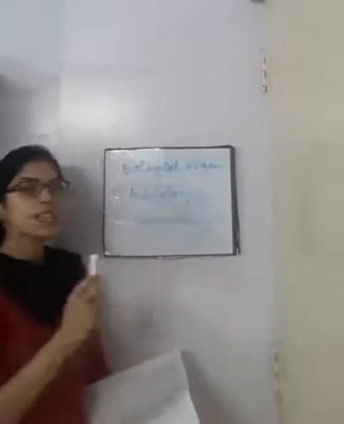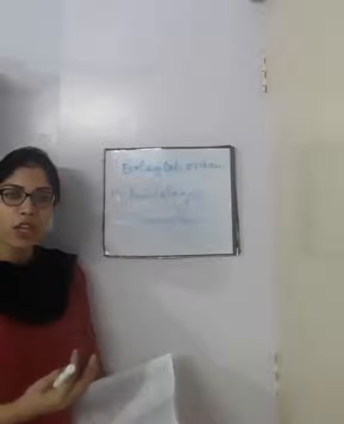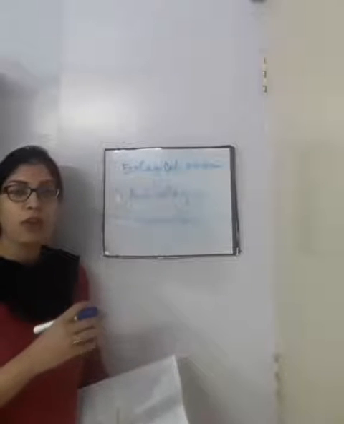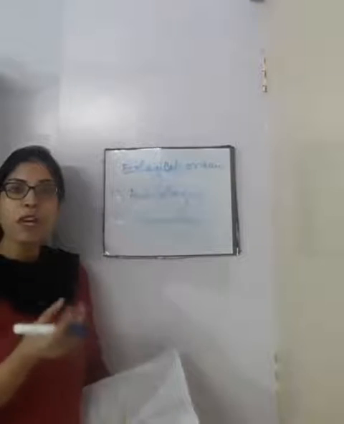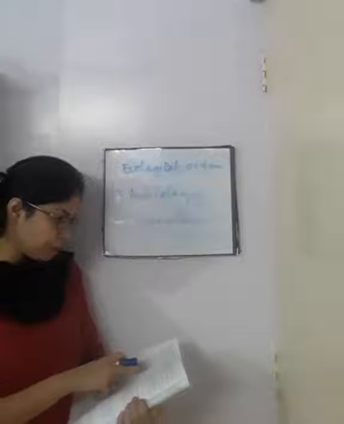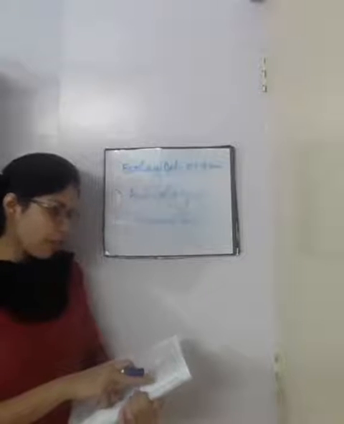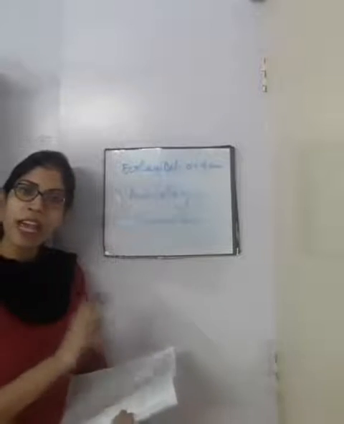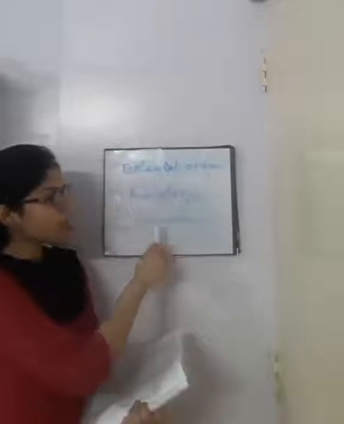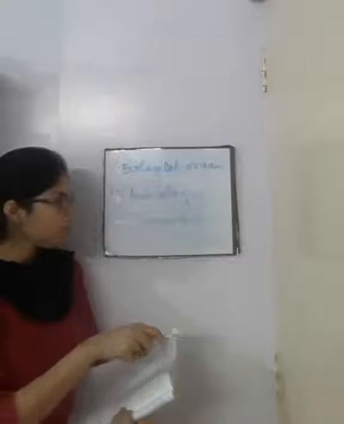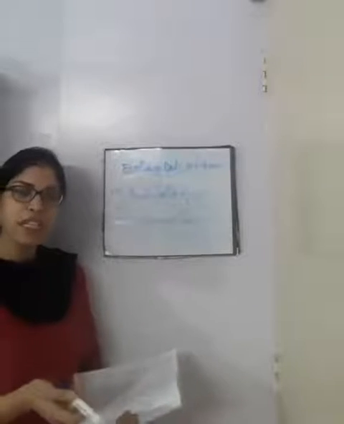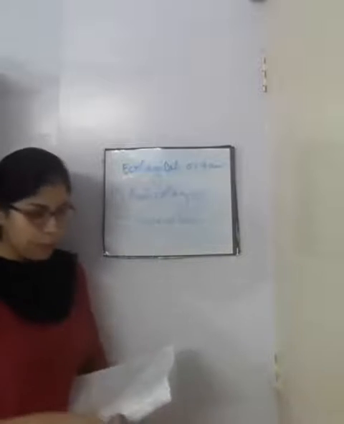And the next one is synecology. Now what is synecology? This is the relationship or the interrelationship between environment and a community of organisms. It is a study of relationships between communities and environment. So synecology is relationship between environment and community, and autecology is the relationship between environment and one individual. Clear?